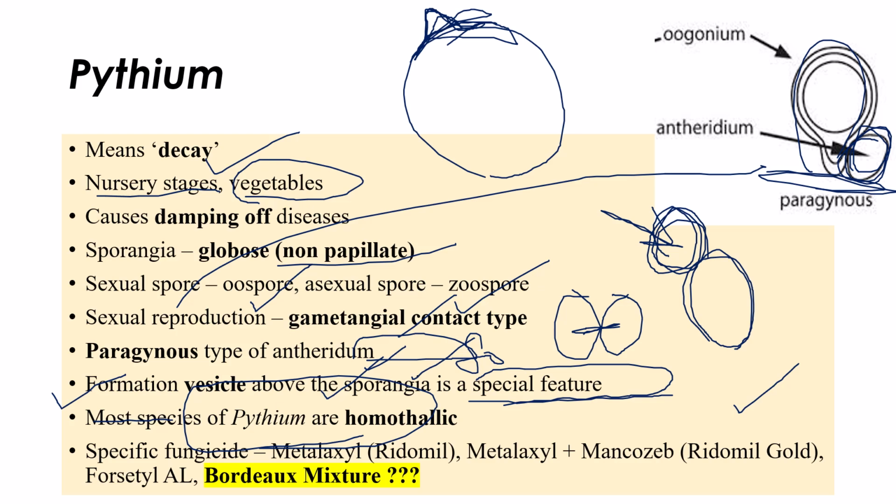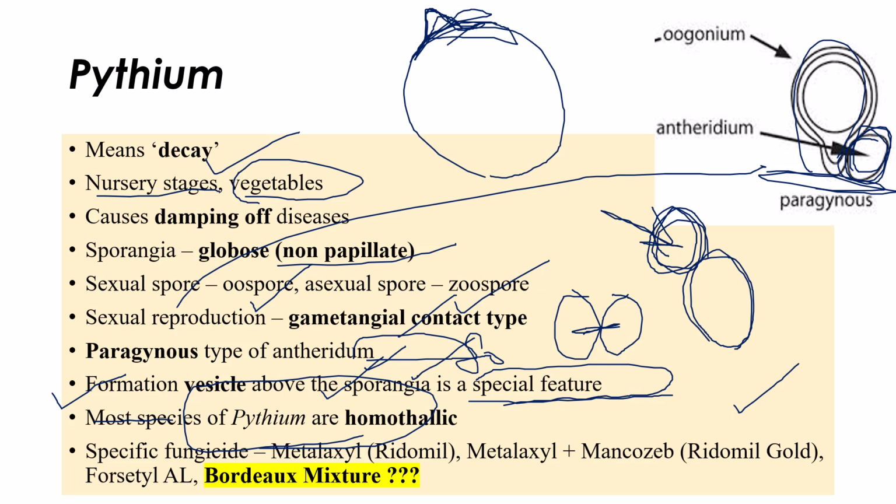To summarize: Pythium means decay and causes damping off, caused by Pythium aphanidermatum. The sporangium is globose and non-papillate. The sexual spore is the oospore and the asexual spore is the zoospore. The type of reproduction is gametangial contact. The antheridium is paragynous, which means antheridium and oogonium lie side by side. The formation of a vesicle in the life cycle is observed in Pythium only. The specific fungicide is metalaxyl plus mancozeb, Ridomil Gold. Sometimes they will ask trade names also.